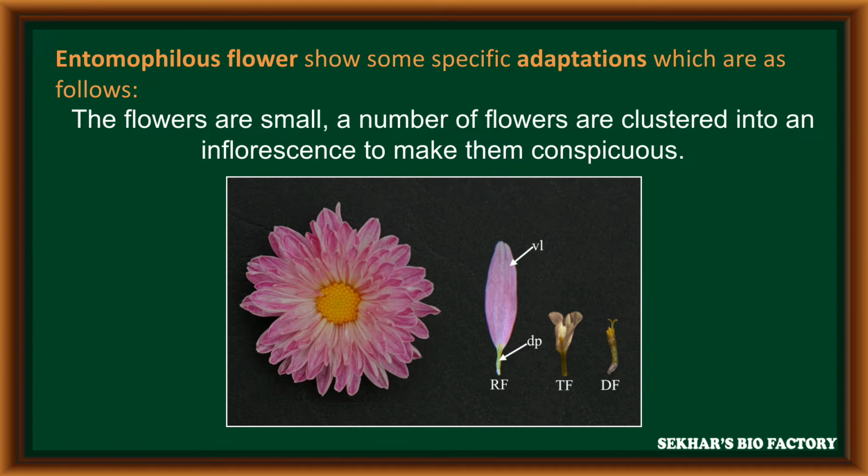In some plants, the flowers are very small in size and inconspicuous. In such conditions, all the small florets become a large inflorescence and it becomes conspicuous. When it becomes a large flower, it can easily attract insects during pollination. With the help of a single pollinating agent, many flowers get pollinated. It is the advantage.